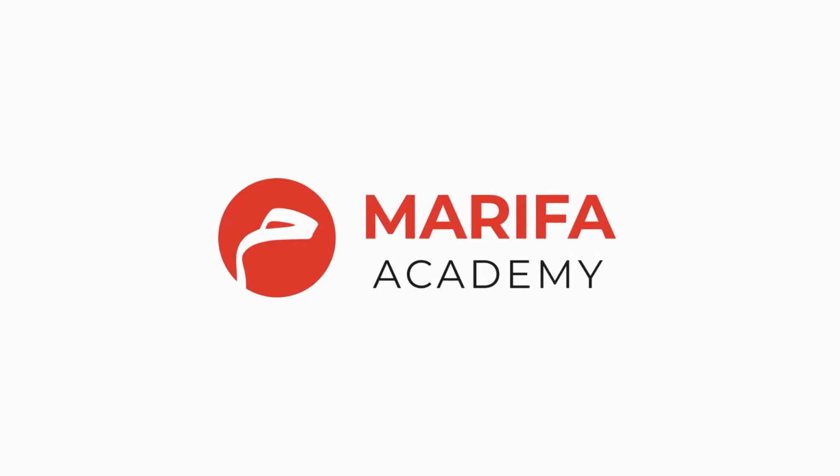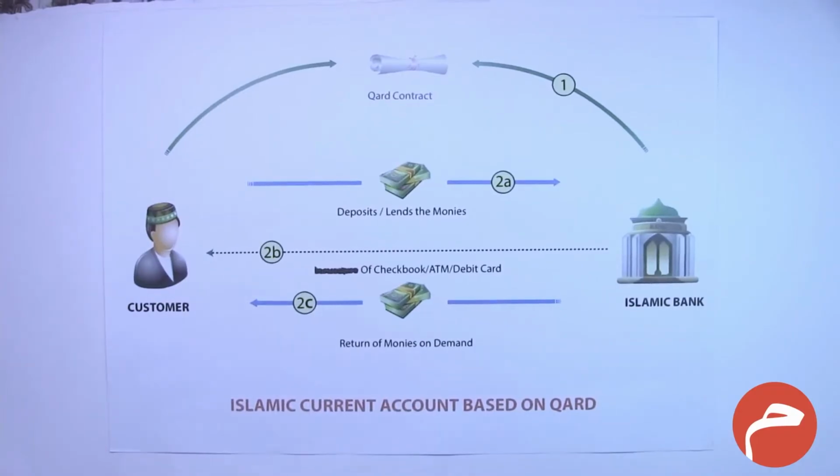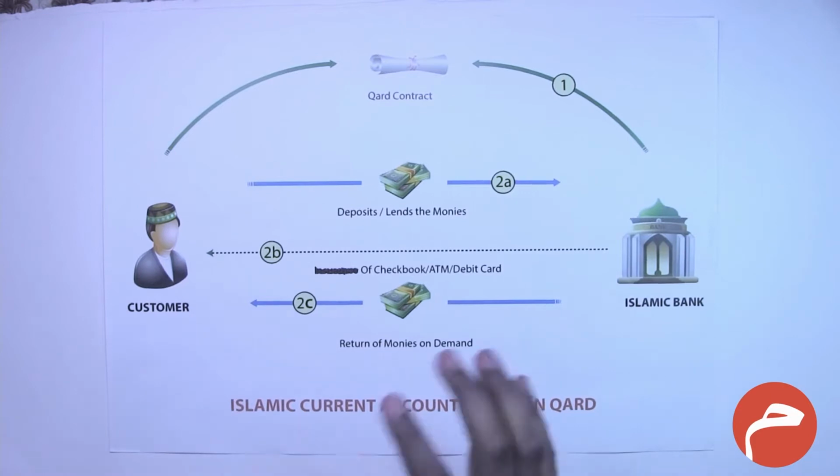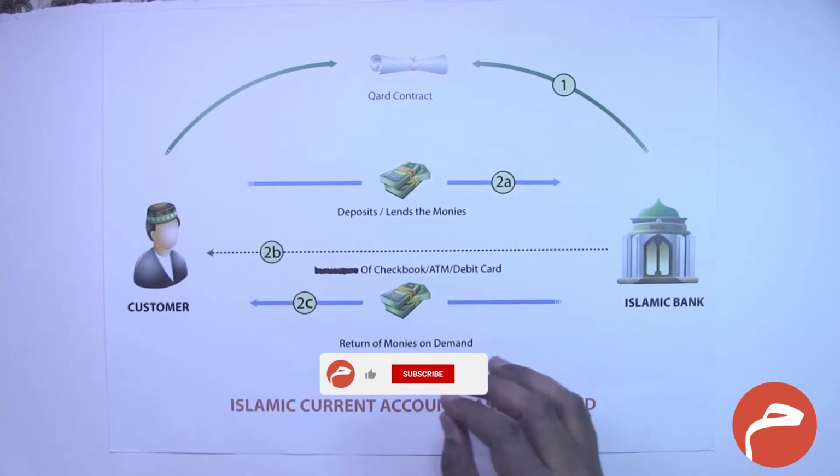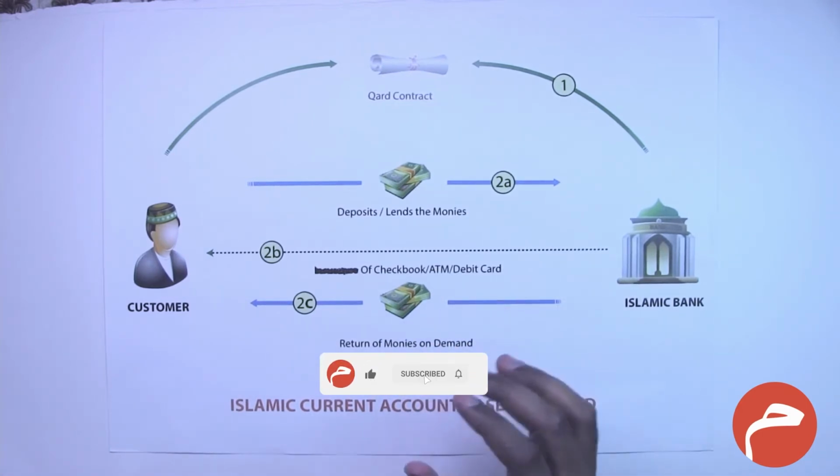Bismillahir Rahmanir Rahim. Now let us discuss the bank accounts. To start with, let us discuss the Islamic current account. Generally, there are two structures used in the Islamic current account, and the commonly or majorly used structure is the structure of qard.